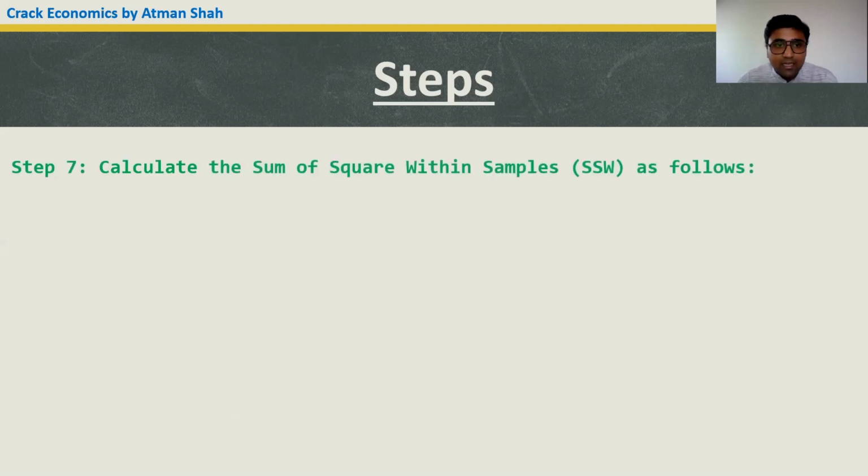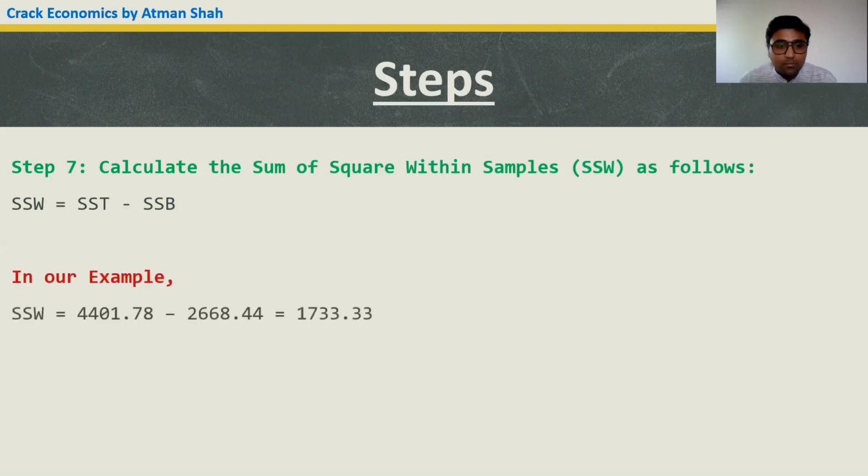Step 7 is calculate the sum of squares within samples, which is denoted by SSW. So the formula is SSW is equal to total sum of squares minus between samples sum of squares. So in our example, it is 1733.3.